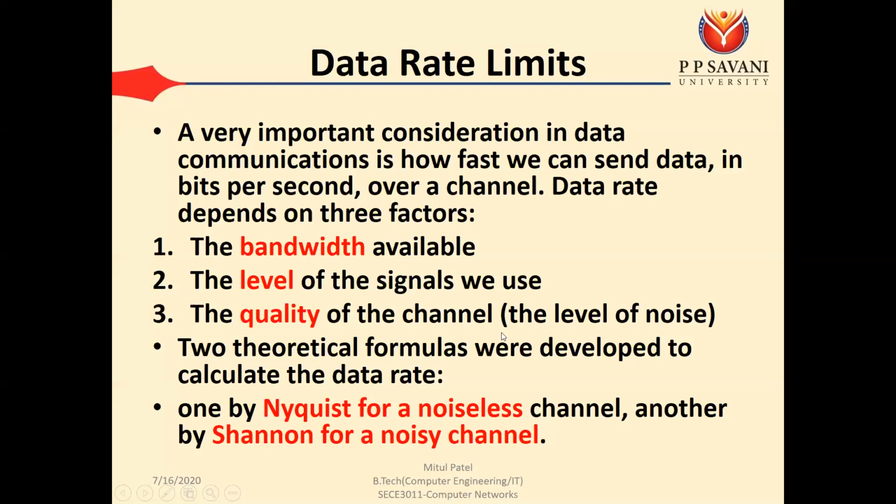Okay, and the data rates depend on three factors: bandwidth, level, and quality. Bandwidth means we can say the difference between the highest and lowest frequency. The levels means the levels of the digital signals, and the quality means the levels of noise. If the signal has a higher level of noise, then we can say that our signal is poor. But if the level of noise is less, then we can say our signal is good.